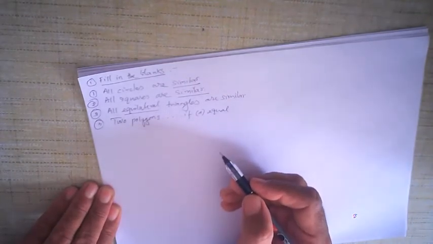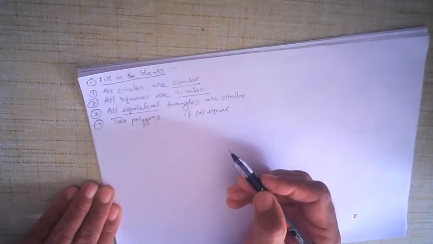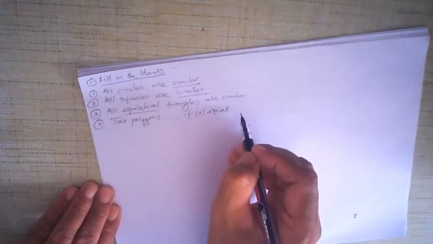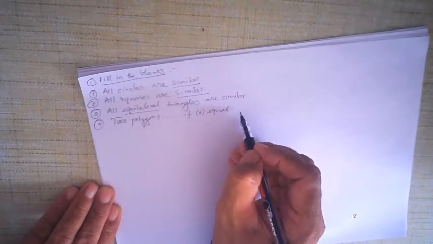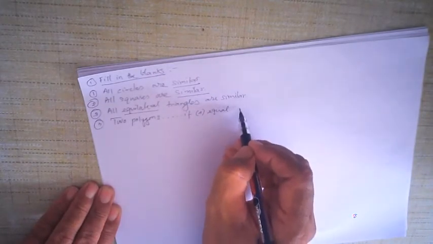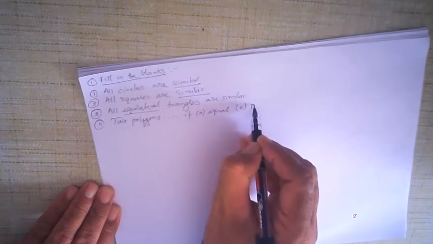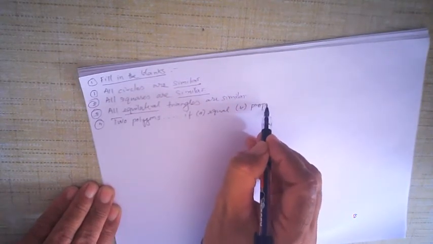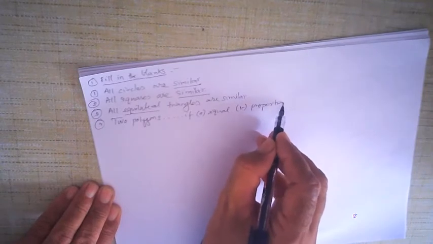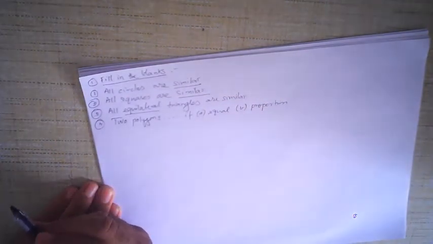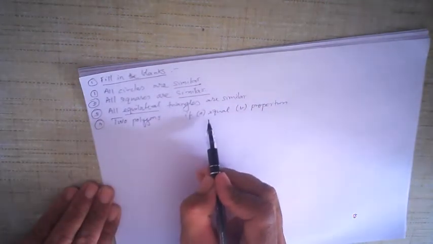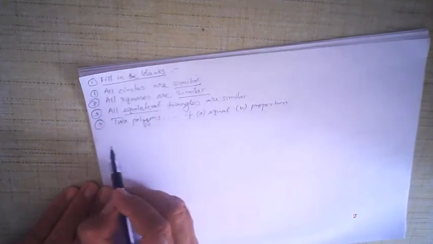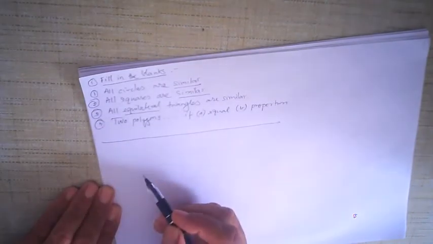And B, the corresponding sides are in the same proportion. If the corresponding sides are in equal proportion and the corresponding angles are equal, then the two polygons are said to be similar. Okay, that is one.